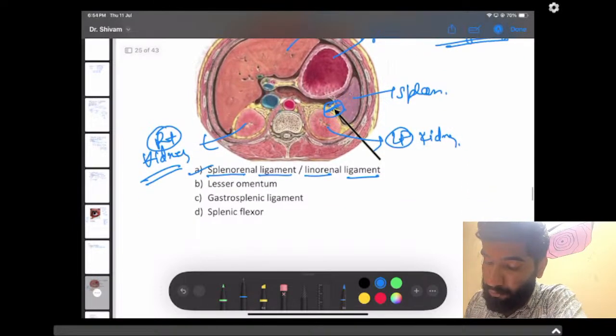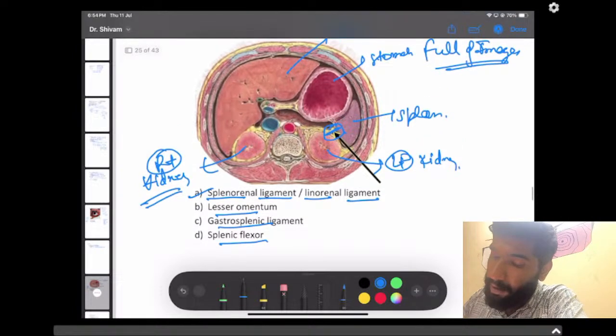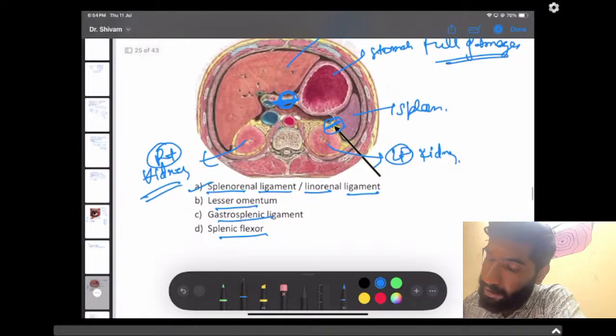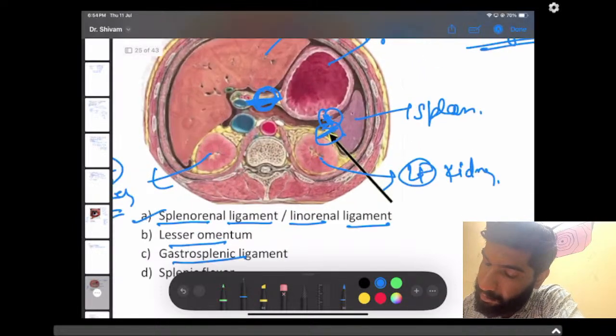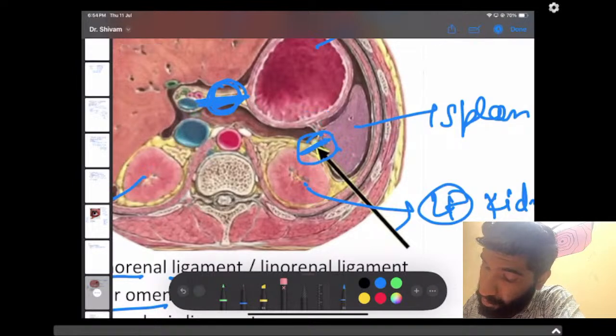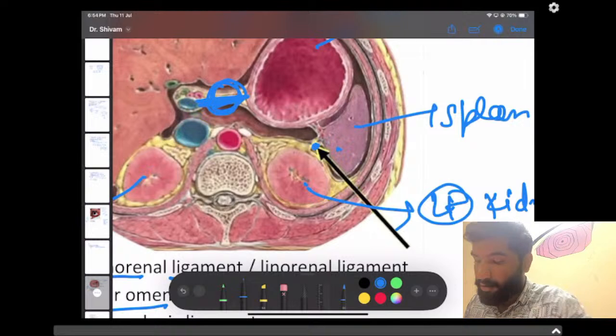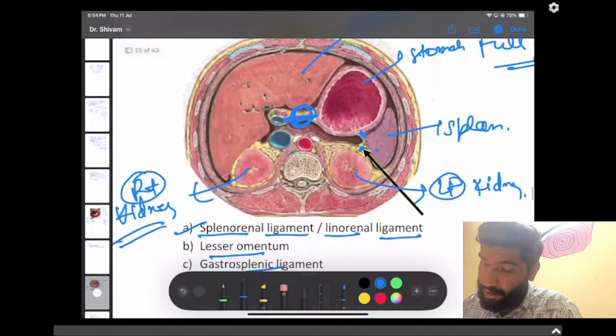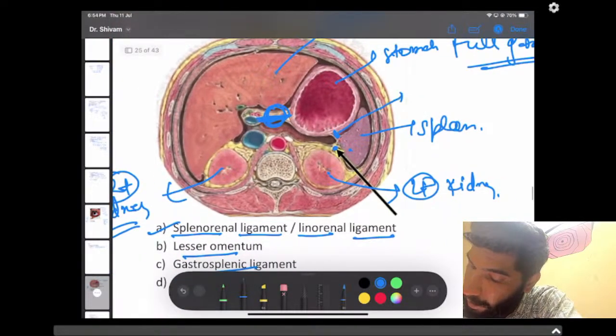Okay, let's do the other option. Where was this, and this? Okay, so this is the lesser omentum. You can see connecting between the liver and the stomach. And the connection between this stomach and spleen here, you can see. Okay, let me show you. This point was asked, which is splenorenal ligament. In this point, the connection between the stomach and spleen is the gastrosplenic ligament.